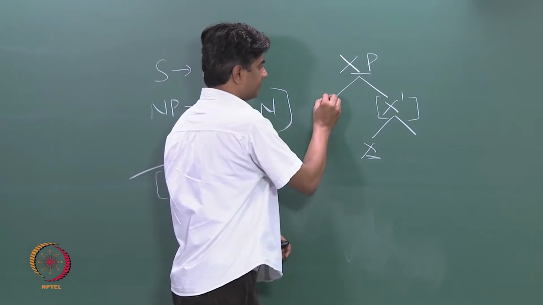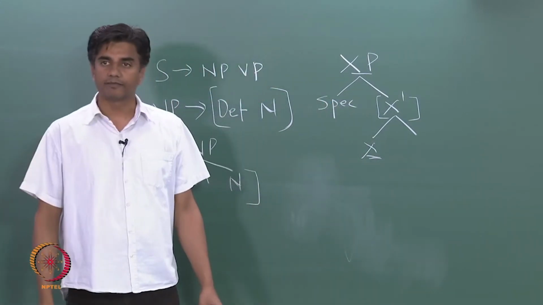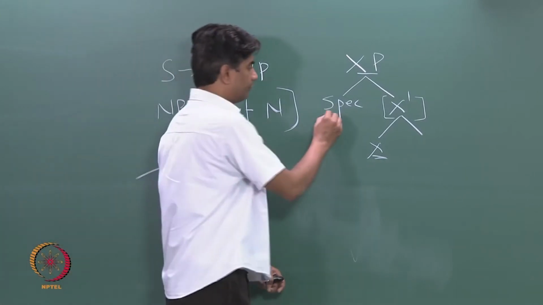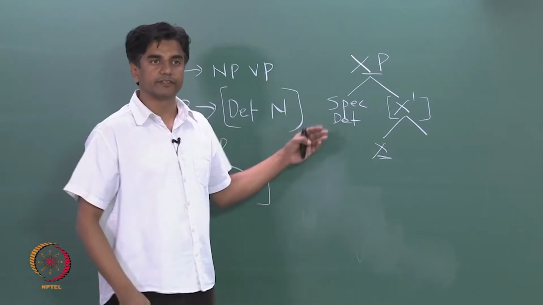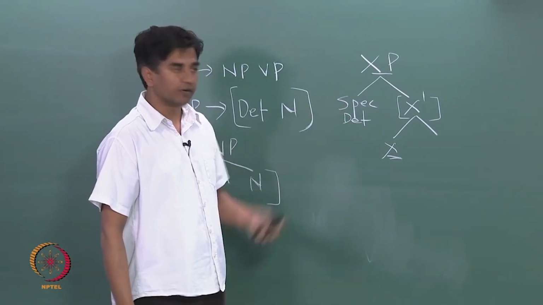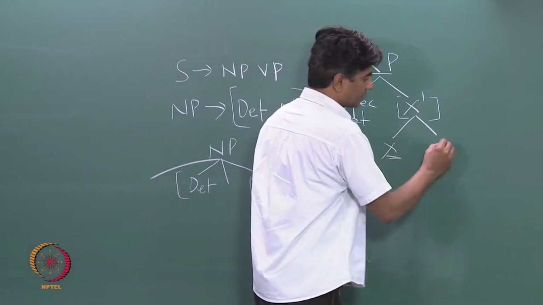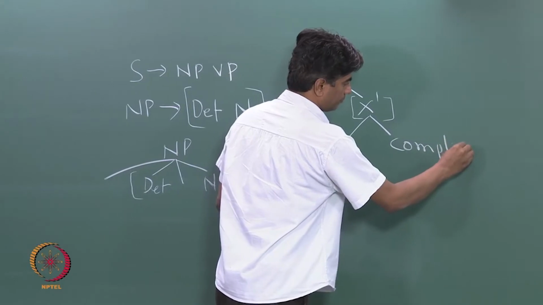And this is the place which is called a specifier place, in which we put things like determiner and some other stuff, whatever qualifies to be a specifier. And this place is going to be called the complement.